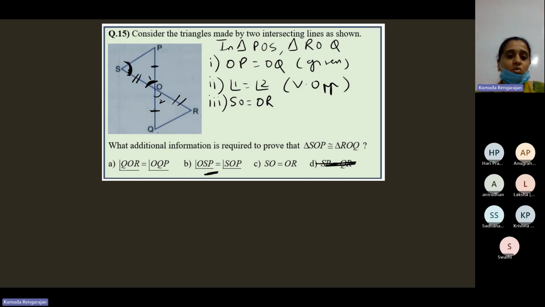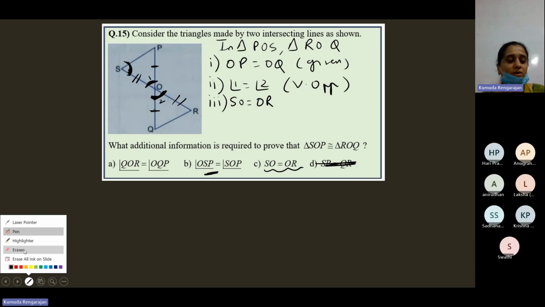QOR, this angle, is equal to OQP. OQP, which is that angle? OQP. Okay. So again, meaningless. So SO is equal to OR should be given. This should be given. And then the triangles will be congruent by SAS rule.